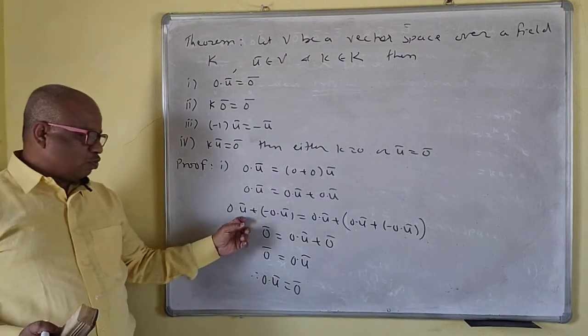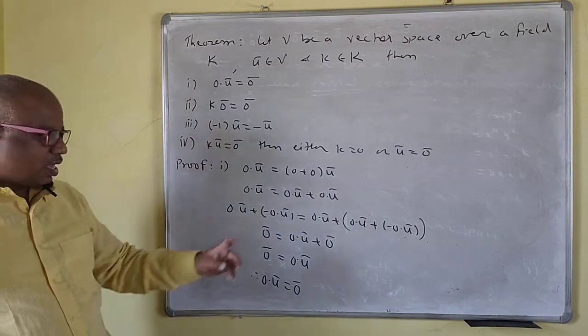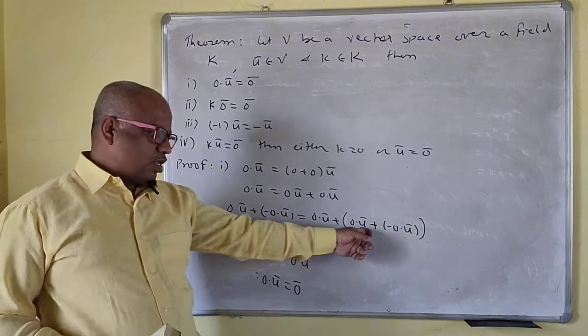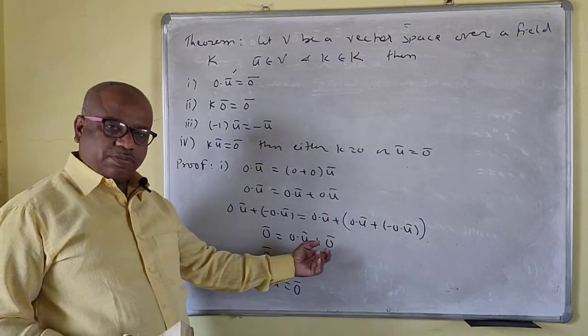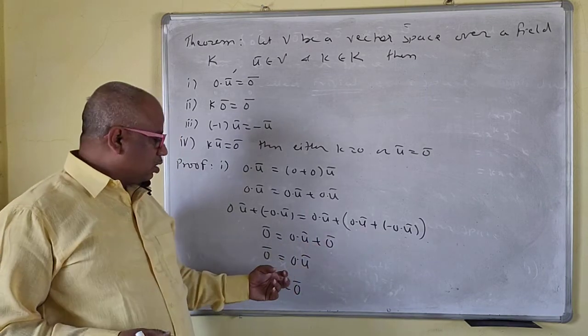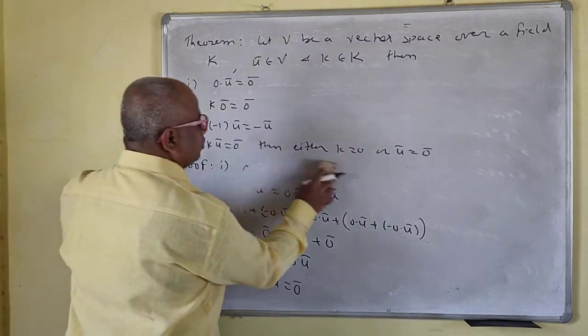So this is U bar plus minus U bar, which is 0 bar, associating the last two. So we have taken the addition of these last two, so this will be 0 bar. Your fifth axiom is 0 plus U bar is U bar. So this is U bar, 0 into U bar. Okay, so we did this one.